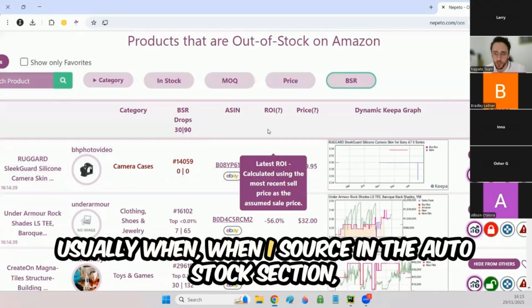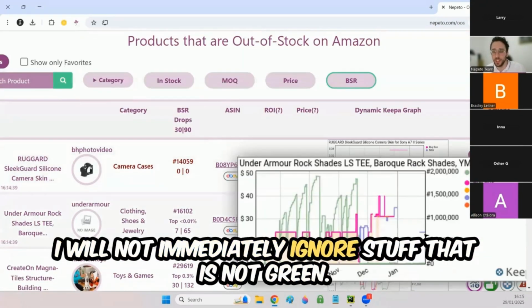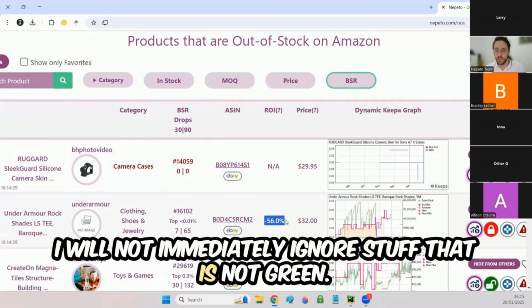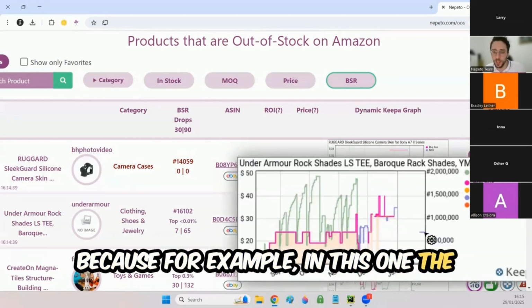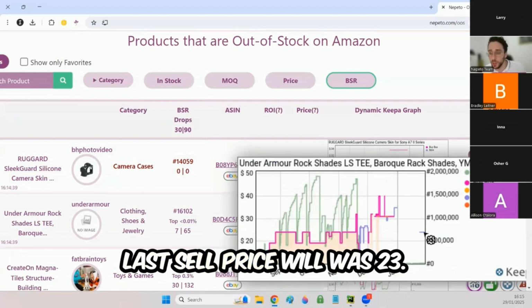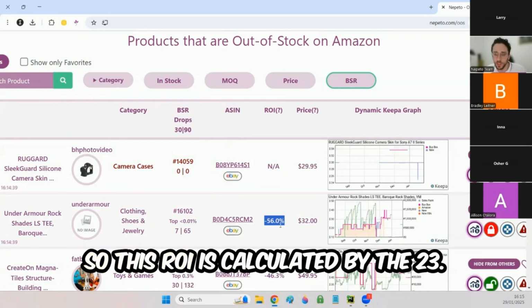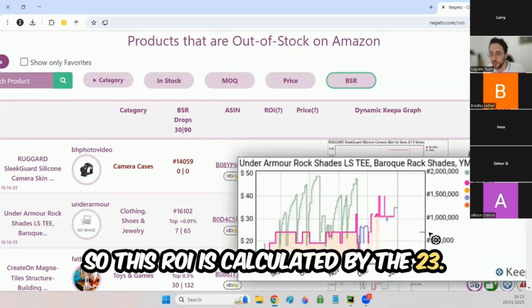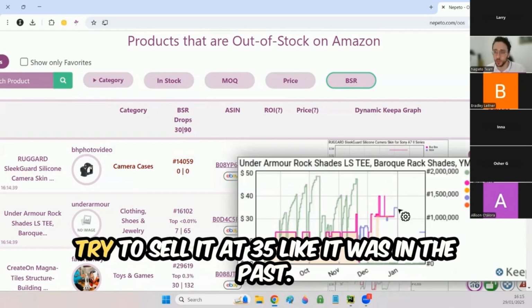Usually when I source in the out of stock section, I will not immediately ignore stuff that is not green because, for example, in this one the last sell price was 23, but I can see that in the past people sold it for 35. So this ROI is calculated from the 23, but because no one is selling it right now, nothing stops me from trying to sell it at 35 like in the past.